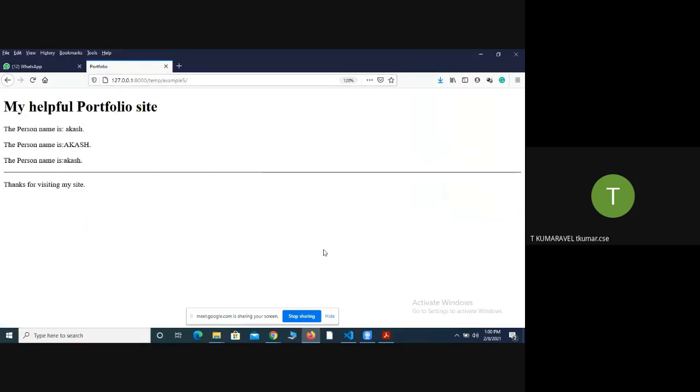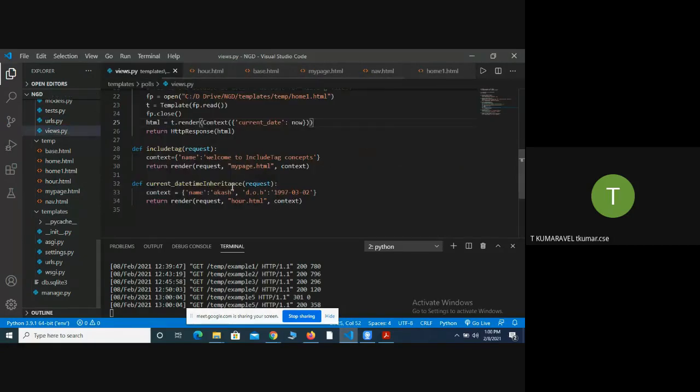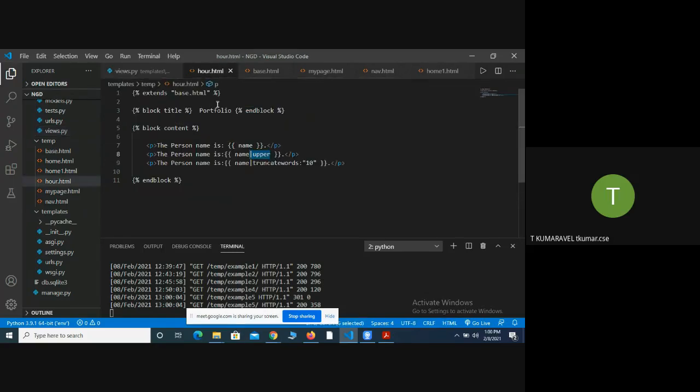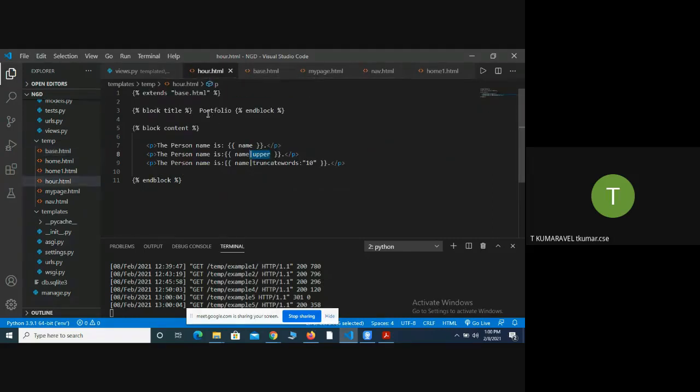First I go to the view file. View file என்ன இருக்கு பாரு. First you are going to invoke hover.html. hover.html என்ன இருக்கு, you are going to invoke base.html. உடனே என்ன ஆகும் அப்படின்னா control transfers to base.html. First என்ன கொடுத்திருக்க பாரு. Title கொடுத்திருக்கேன். So block title இங்க portfolio னு கொடுத்திருக்கேன்.